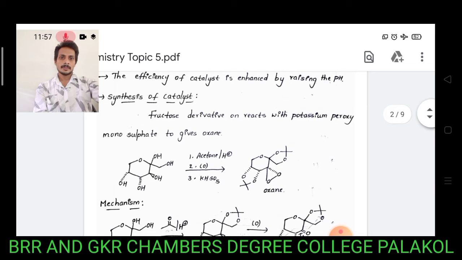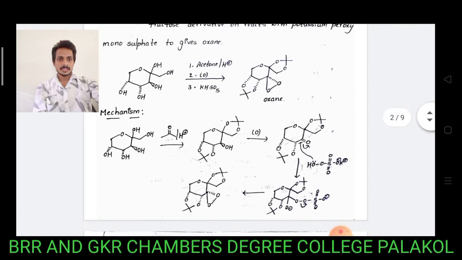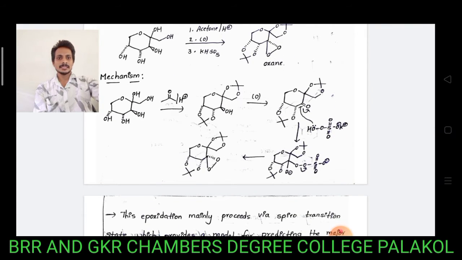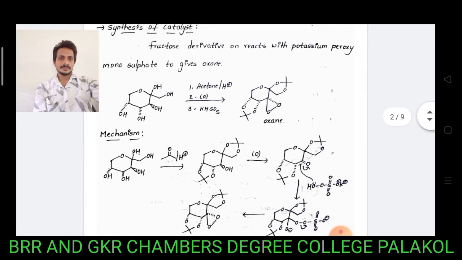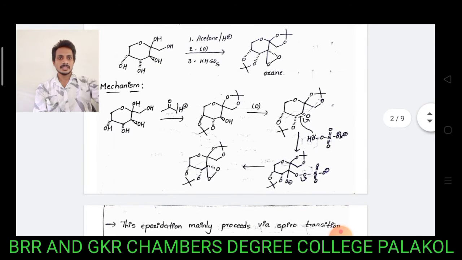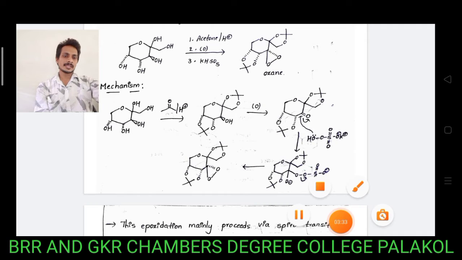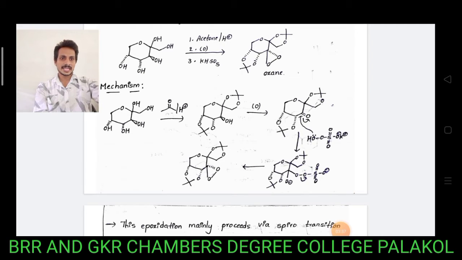Again, the keto group, the carbonyl group, reacts with potassium peroxymonosulfate. Then it gives the corresponding dioxirane. Potassium peroxymonosulfate undergoes nucleophilic addition with the carbonyl group.